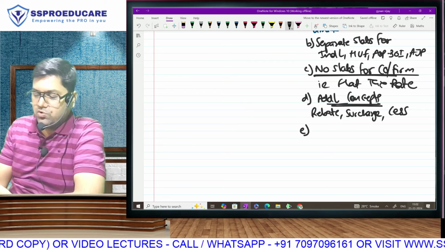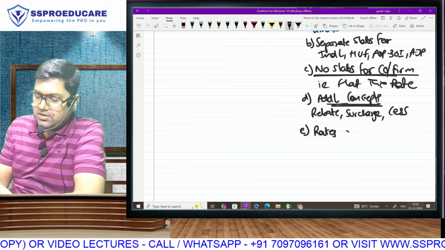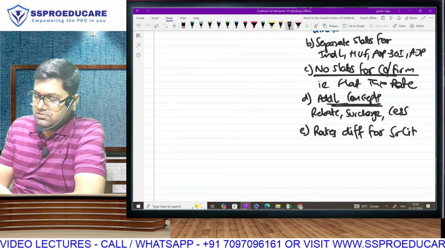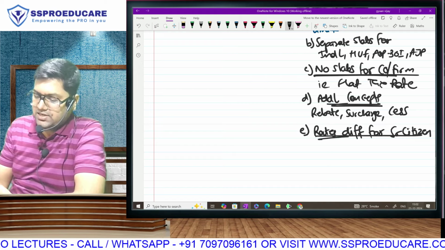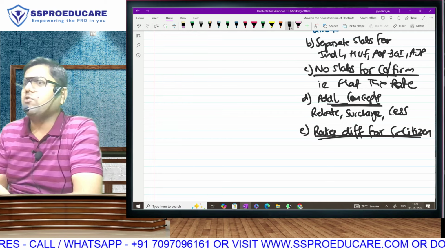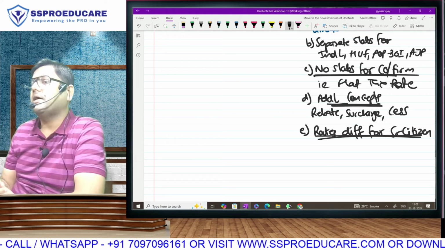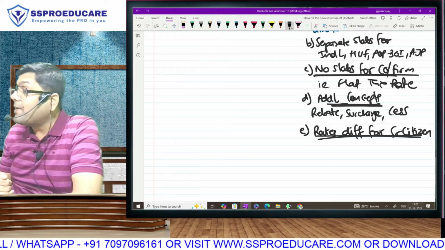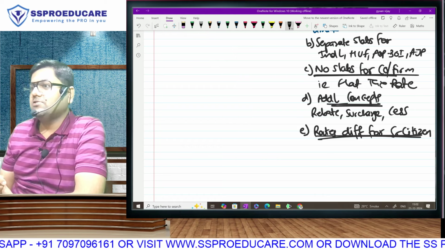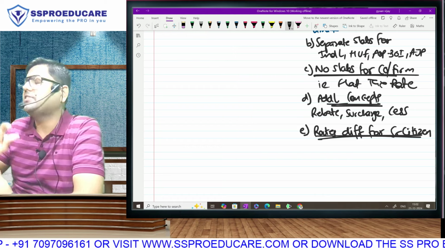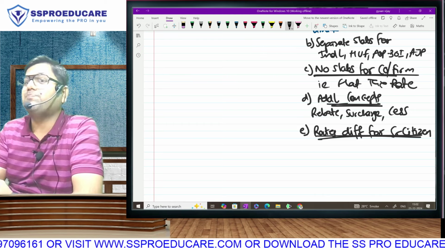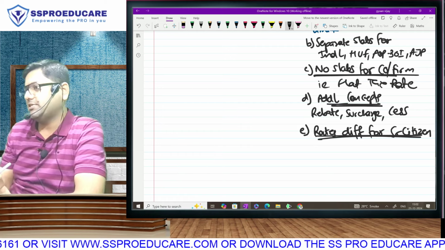You must also know that rates in income tax are different if you are a senior citizen. Senior citizens' tax rate is low. What is our basic exemption? 2,50,000. Just to let you know, if you are a senior citizen, basic exemption will be 3 lakh. So our 5% starts after 250. Their 5% will start after 3 lakh. So they get an additional 50,000 benefit, because out of respect for senior citizens, we are taking less tax.